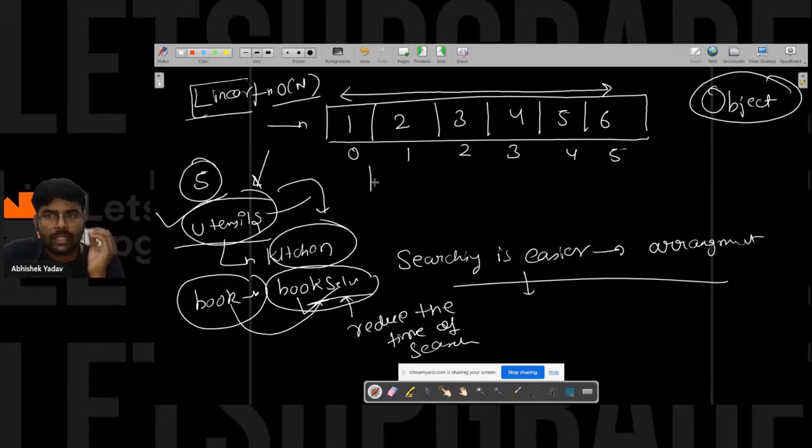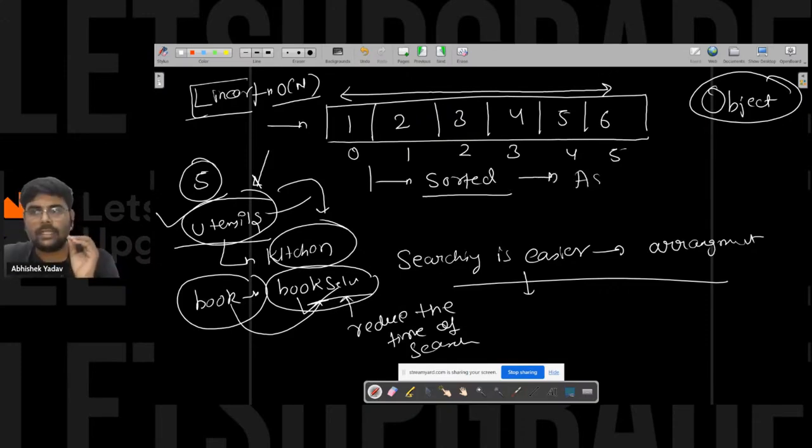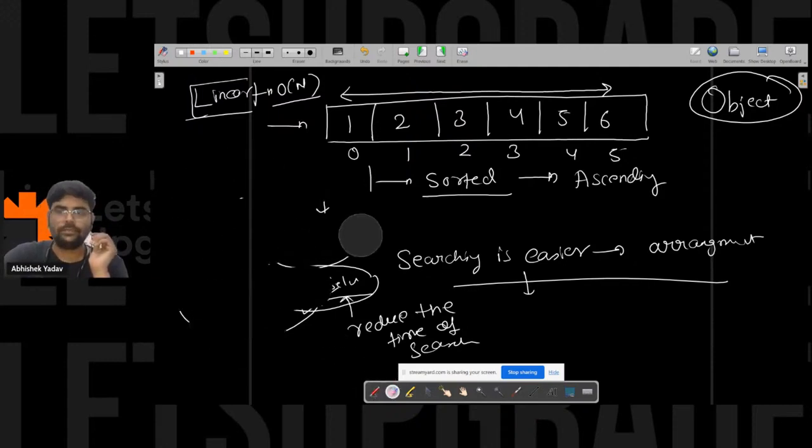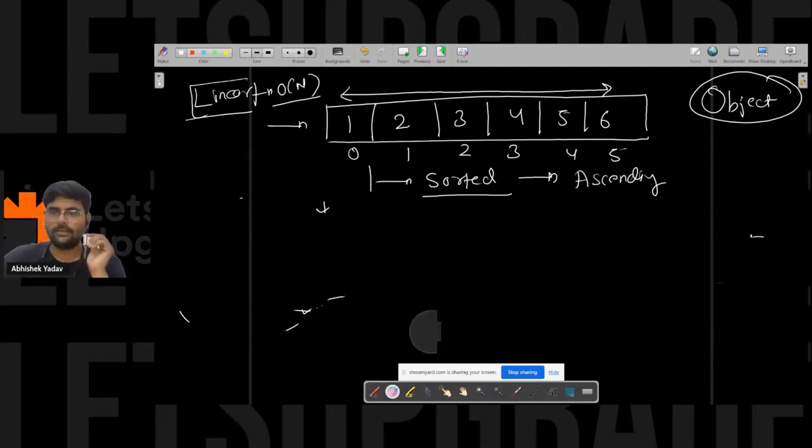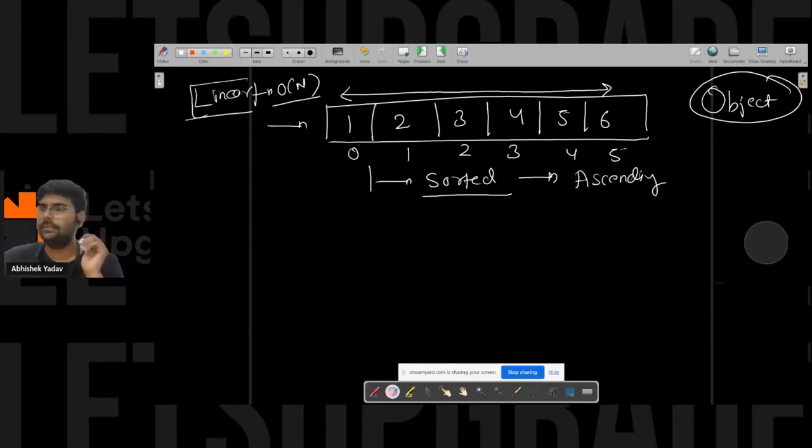So here, yes, the array is having some arrangement, and that arrangement is what? The array is sorted here, right? And it is sorted in the ascending order. So I can think in the direction of binary search. Okay, then what is this binary search? This arrangement is given.